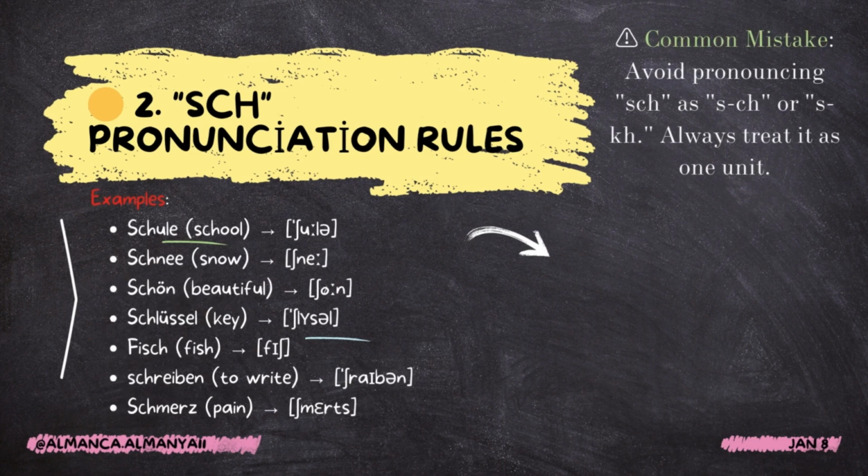Examples: Schule, Schnee, schön, Schlüssel, Fisch, schreiben, Schmerz. Warning, common mistake: avoid pronouncing SCH as s-k-h or s-ch. Always treat it as one unit.